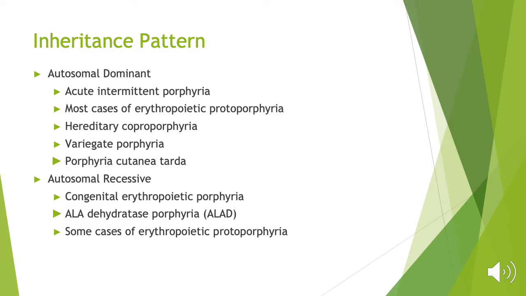The inheritance pattern of porphyrias can be either autosomal dominant or autosomal recessive. Porphyrias that fall under the autosomal dominant inheritance pattern include acute intermittent porphyria. Most cases of erythropoietic protoporphyria will fall under this autosomal dominant inheritance pattern, as well as hereditary coproporphyria, variegate porphyria, and porphyria cutanea tarda. And I'll quickly go over different effects that these have on individuals.